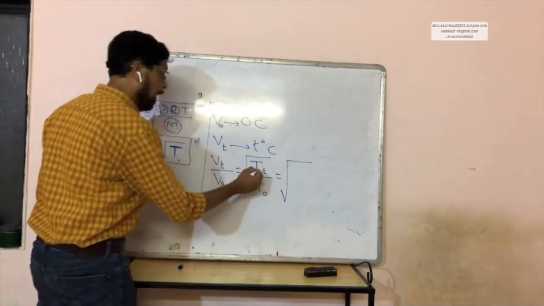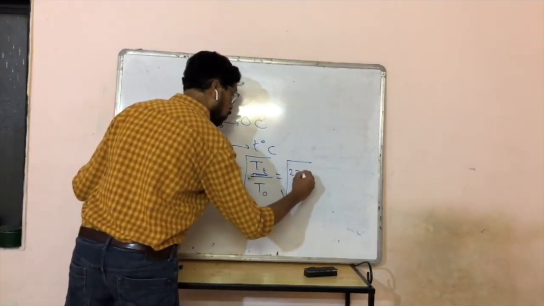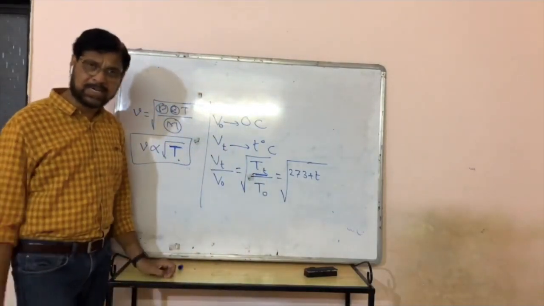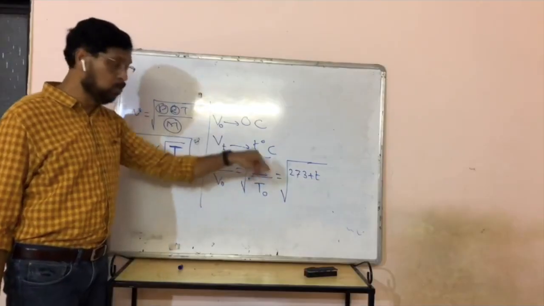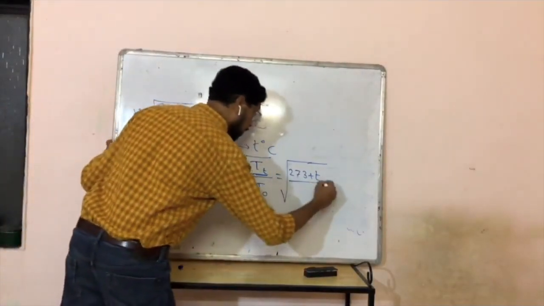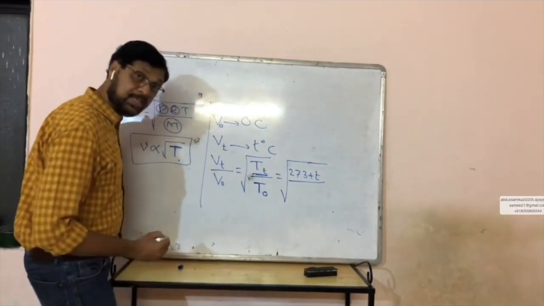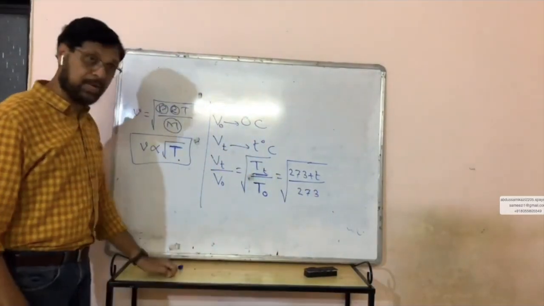Absolute temperature at T degrees Celsius असणार 273 plus T है ना. absolute temperature कसा काढतो आपण, टेम्परेचर डिग्री सेल्सियस मध्ये हे ऍड करतो. सो T plus 273 or 273 plus T upon absolute temperature at 0 degrees Celsius. How much it is? 273 Kelvin.